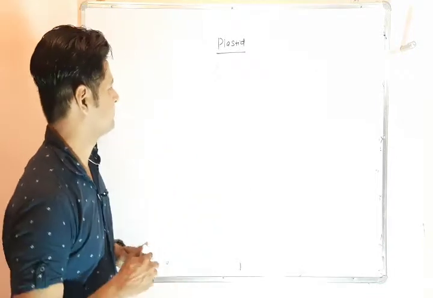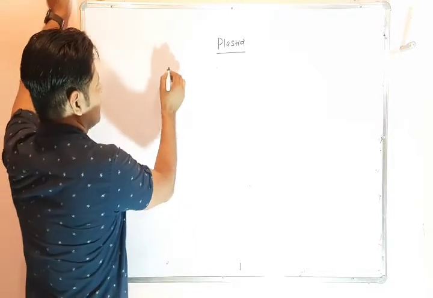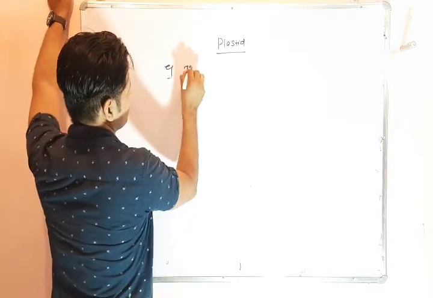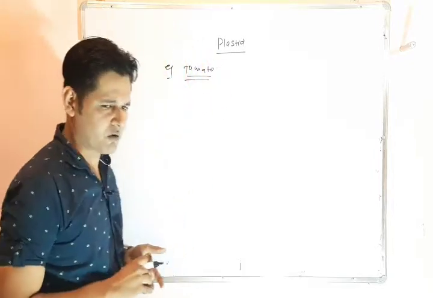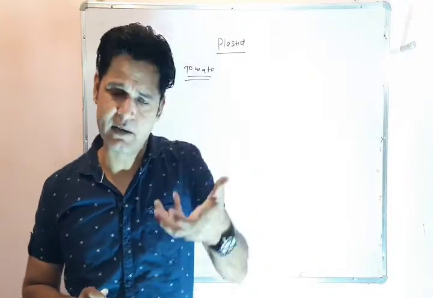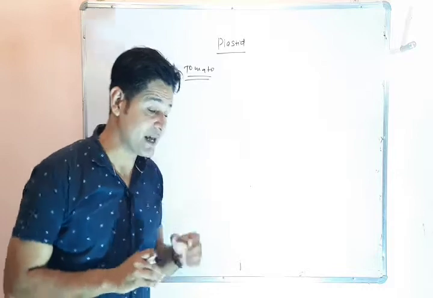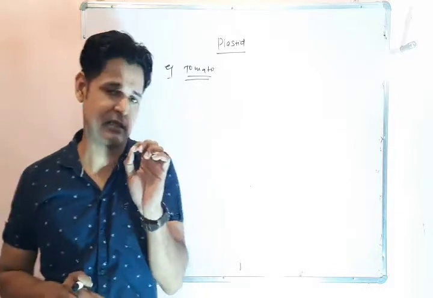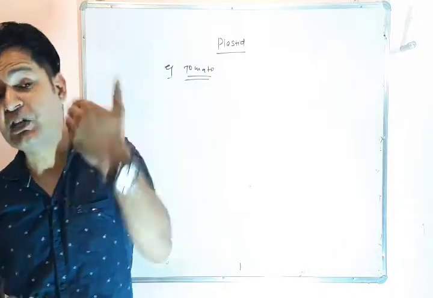For example, I will take one example. Example is tomato. The color of raw tomato is colorless, then it will take green color, finally it will take red color. So we can say that all three type of plastid can change to each other.